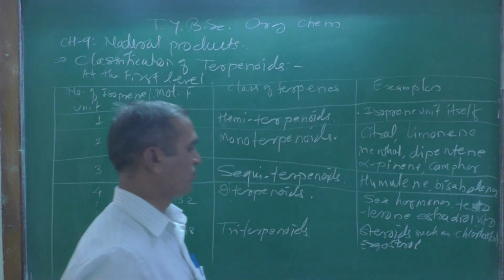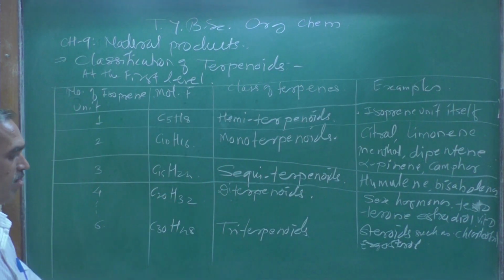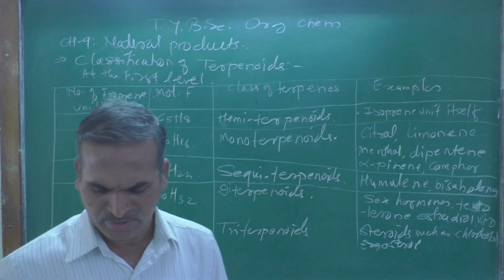These are what we can call examples of triterpenoids.